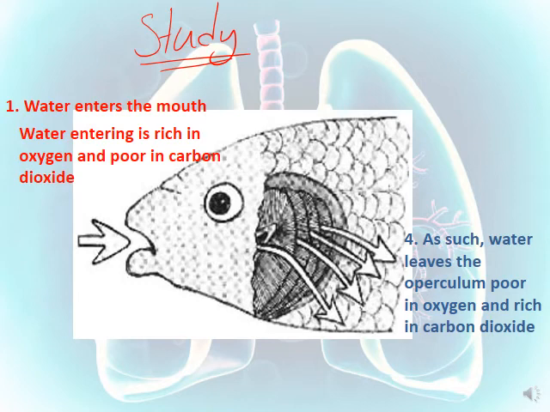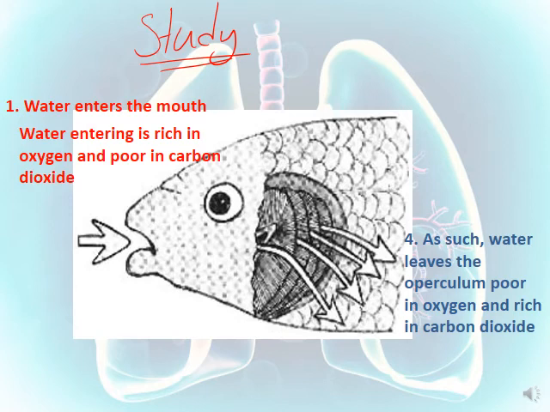Water enters first, water enters the mouth. Second step, you have to know that water reaches the gills, where the blood is poor in oxygen and rich in carbon dioxide. Number 3, oxygen gas will diffuse from the water that is rich in oxygen to the blood that is found in the gills, which is poor in oxygen, while carbon dioxide diffuses from the blood that is rich in carbon dioxide in the gills to the water that is poor in carbon dioxide.